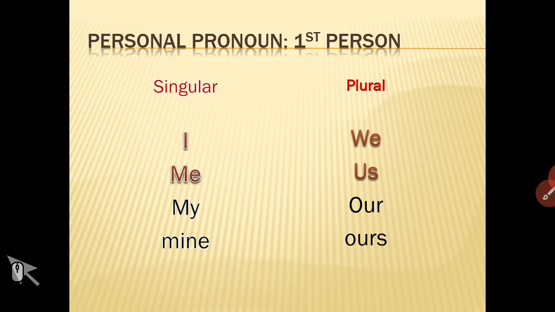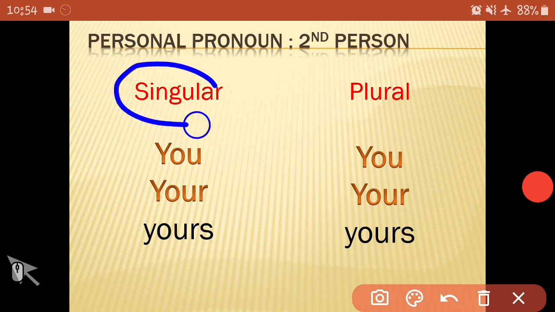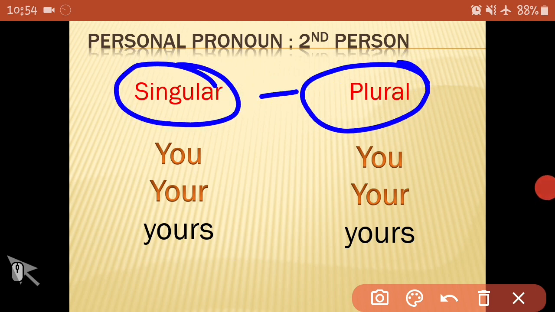Now, there is another bifurcation in personal pronouns, that is possessive pronouns, and this you will learn in your 6th standard. For now, you will consider all these words as personal pronouns and you are speaking as the first person. Now, personal pronoun, second person. Let's see the singular form: you, your, yours. Plural form: you, your, yours. Here you can see the singular and the plural form are the same.